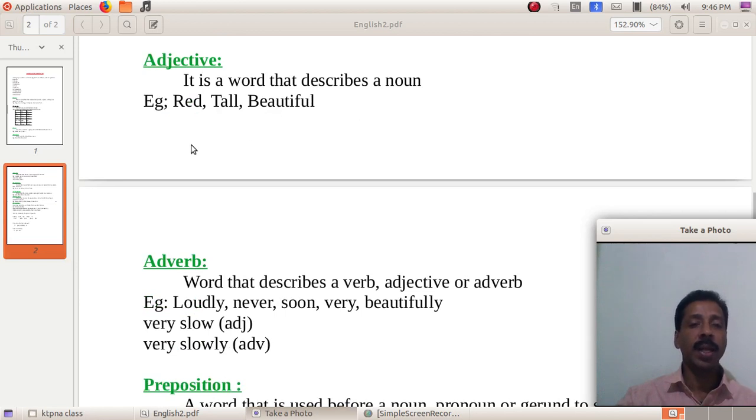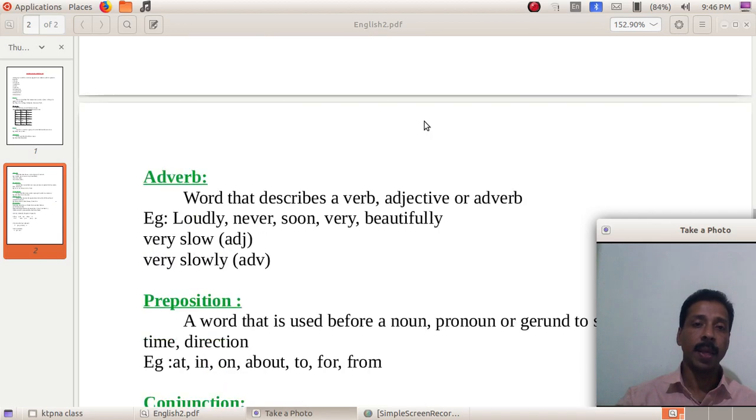Then the next part of speech is adjective. What's an adjective? It's a word that describes a noun or adds some more meaning to the noun. An adjective tells something more about the noun, qualifies a noun, we can say. Red, tall, beautiful, intelligent, clever. Likewise, a number of adjectives are there.